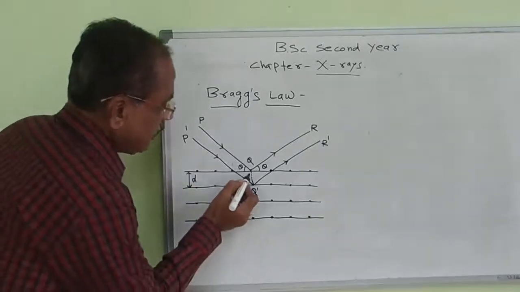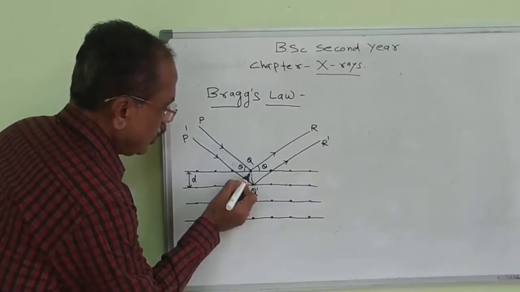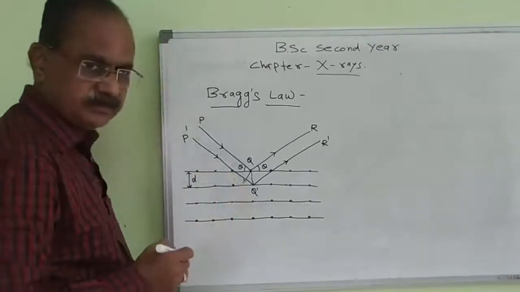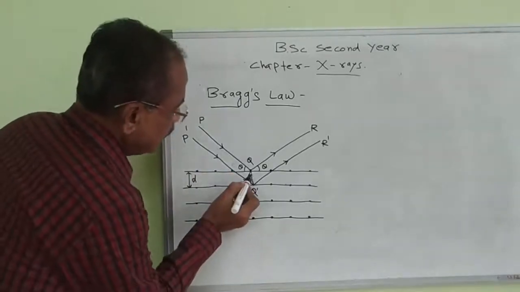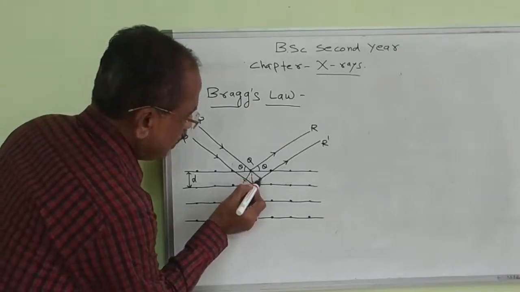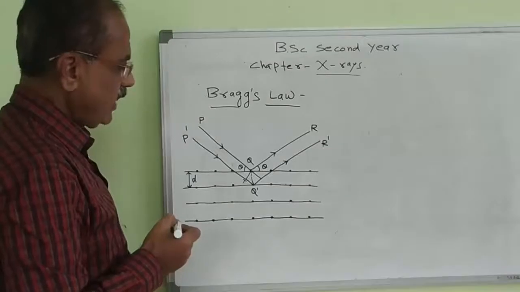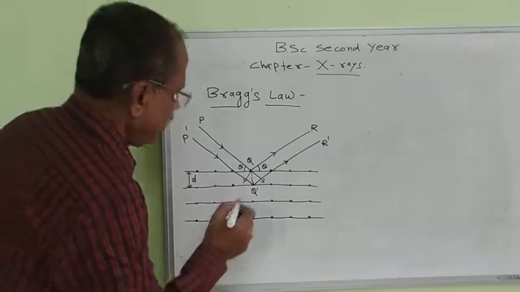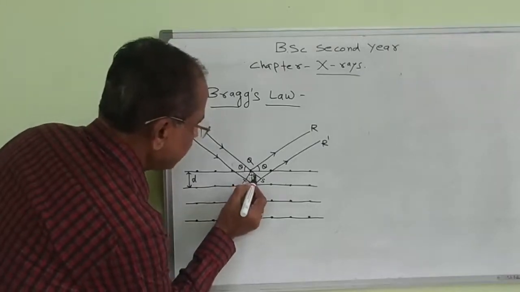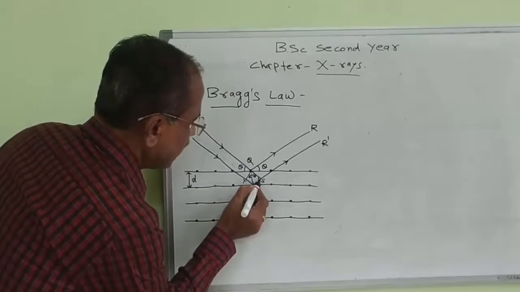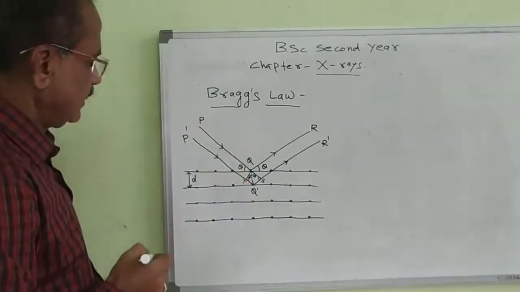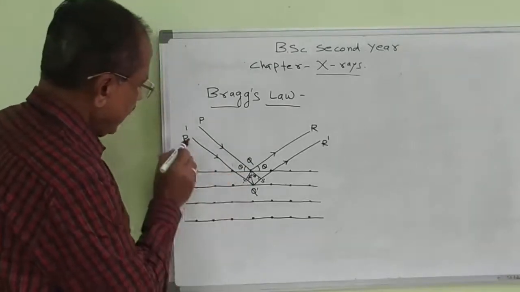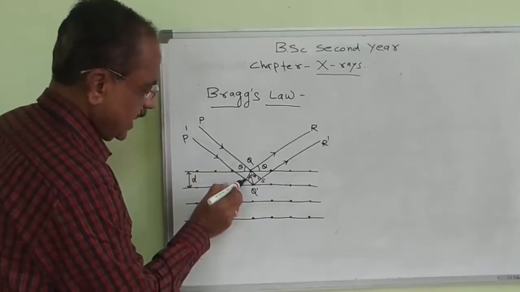For that, drop a perpendicular from the point Q on the ray P dash Q dash at point T. Similarly, draw a perpendicular from the point Q dash on the reflected ray QR at point S, and these two angles are theta. So this is a right angle triangle, and this is a right angle triangle. Here we observe that the distance PQ and the distance P dash T are the same.